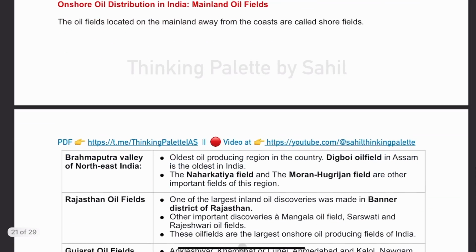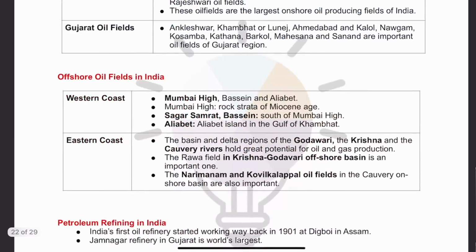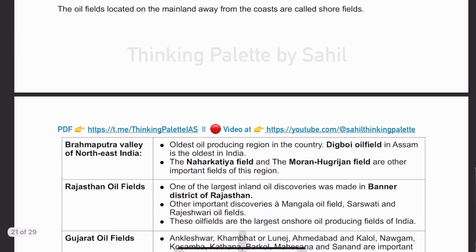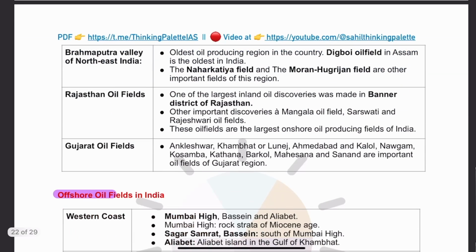Now, petroleum also happens to be an organic mineral. And in India, if we talk about oil petroleum production, we can divide the petroleum production facilities in two parts, that is the onshore as well as offshore oil fields. Onshore means land based, offshore means off the land in water. For example, Bombay High is not on land, it is in water. So onshore oil fields, basically we have largely three.